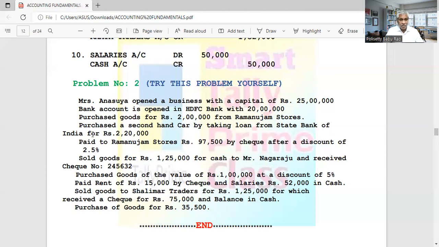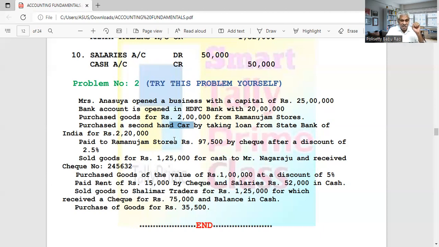Now the next one is also the same, but with a little difference. Purchased a second-hand car by taking a loan from State Bank of India for 2,20,000. You purchased a car, so it is a purchase but not of goods. That is why we record it as car, not as purchases. Car account is debited and State Bank of India is credited.